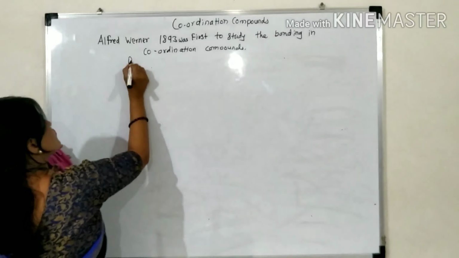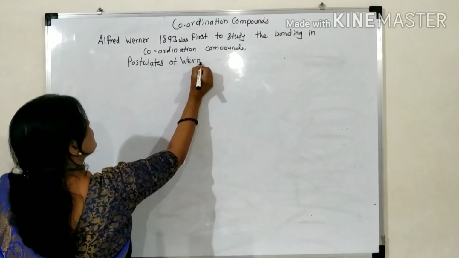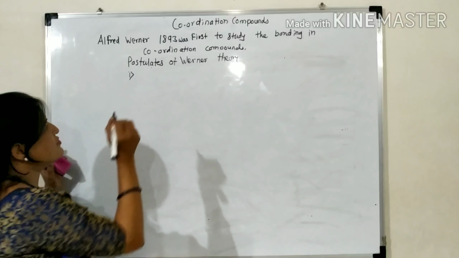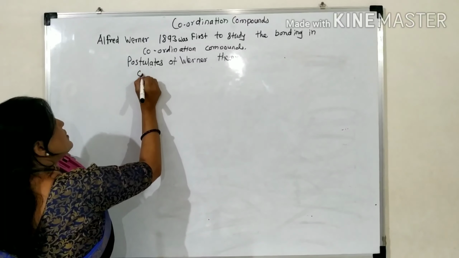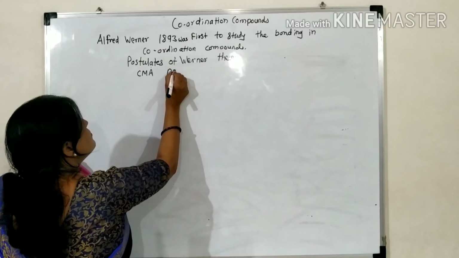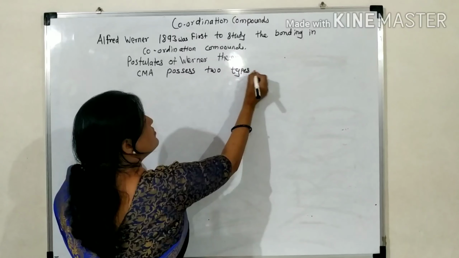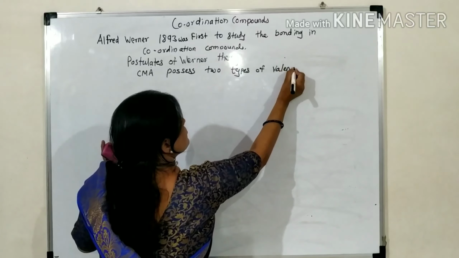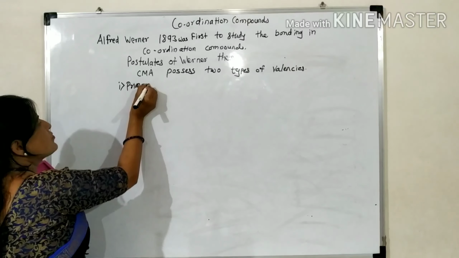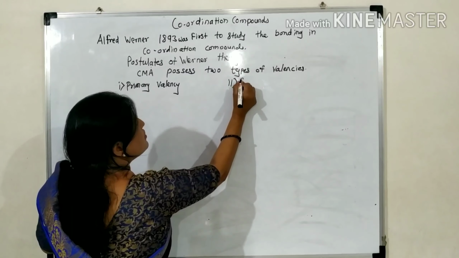Postulates of Werner theory. First, the central metal atom possesses 2 types of valencies: first, primary valency, and second, secondary valency.